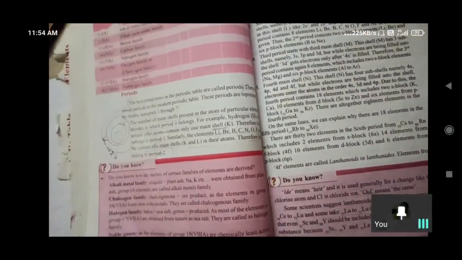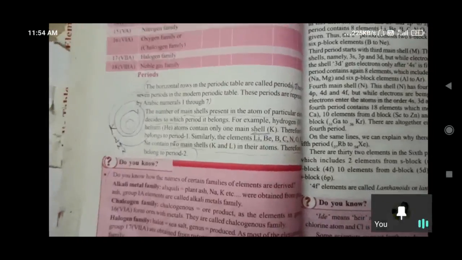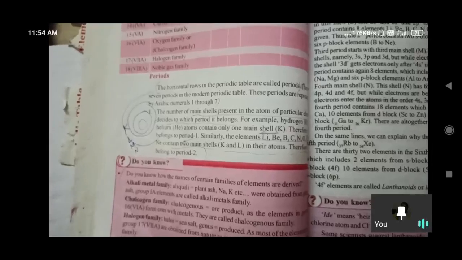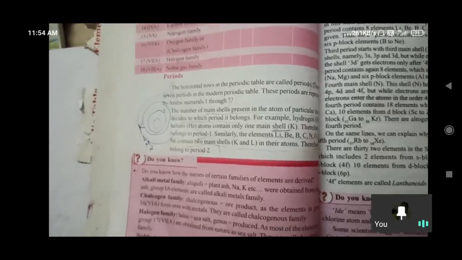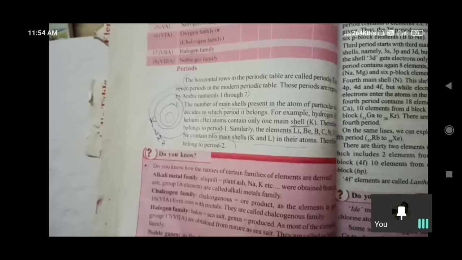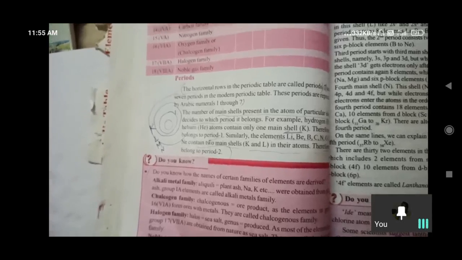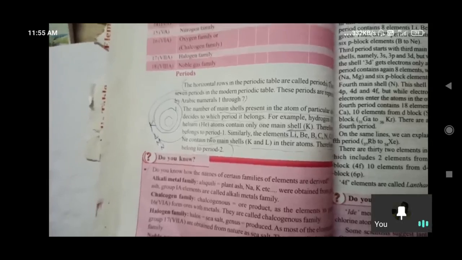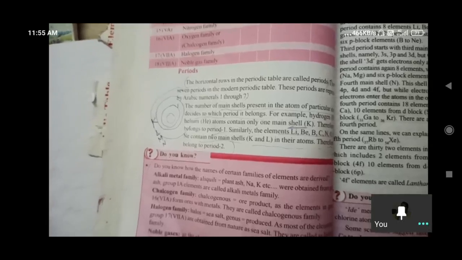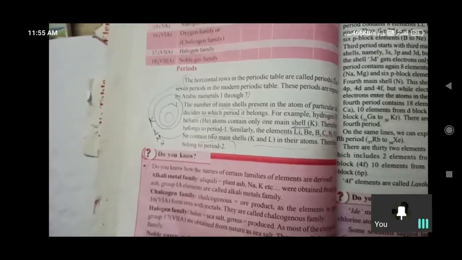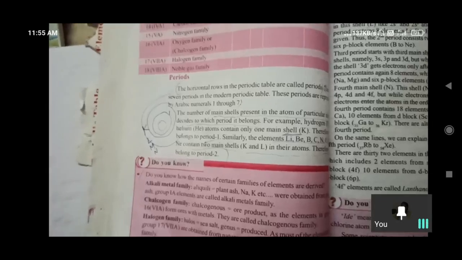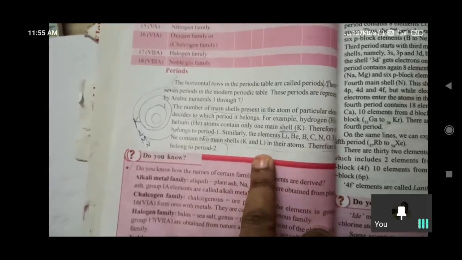And the next one is about periods. How are the periods divided? These are based on the main shells, not subshells. Groups are based on the subshells, and periods are classified based on the main shells. If the electrons exist only in the first main shell, K, those all come under the first period. Similarly, for the second, if the last electron enters the L shell, the electrons exist in two main shells, K and L. Those all come under the second period.